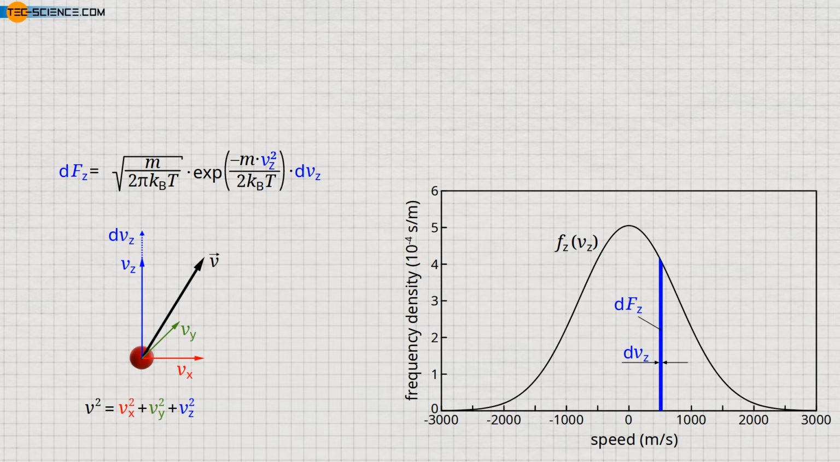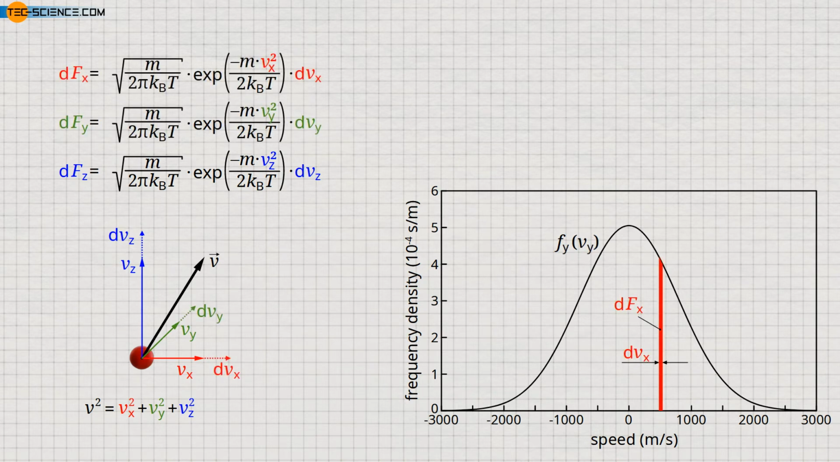Since we are dealing with an isotropic gas, the frequency distribution in the z direction is basically valid for each velocity component. This means that we also get the same distribution function in y and x direction. For the speed distribution, the question now arises how often a certain velocity vector v with given components vx, vy, and vz occurs within given speed intervals dvx, dvy, and dvz.